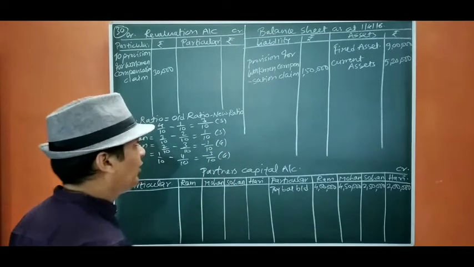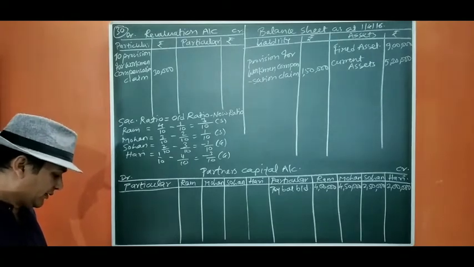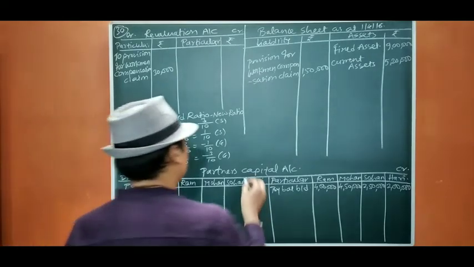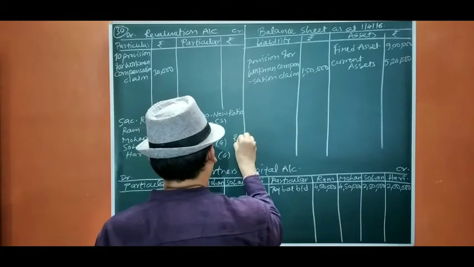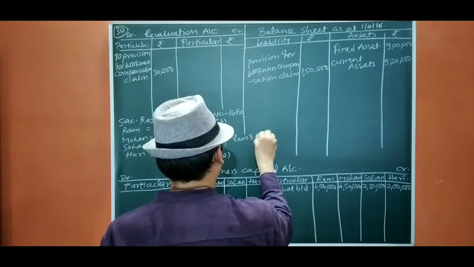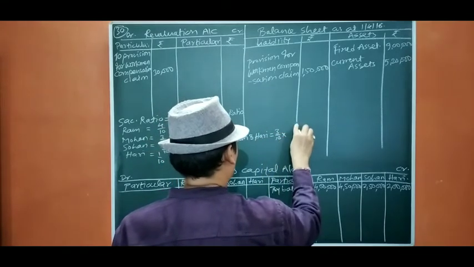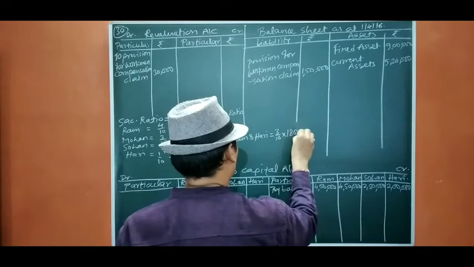Okay, now we are going to find out the amount of goodwill they are going to adjust. Okay, so Ram and Hari, 3/10 into 1,80,000.